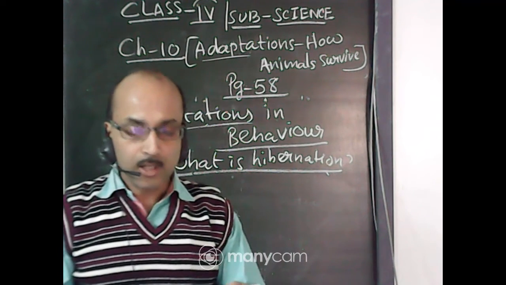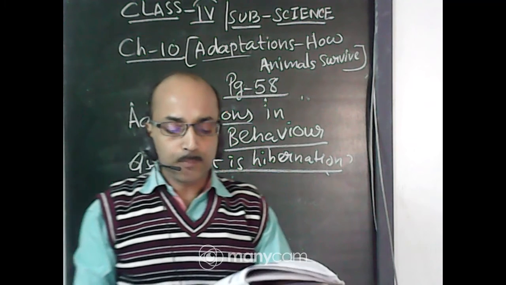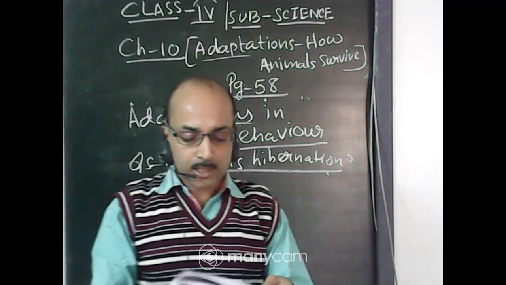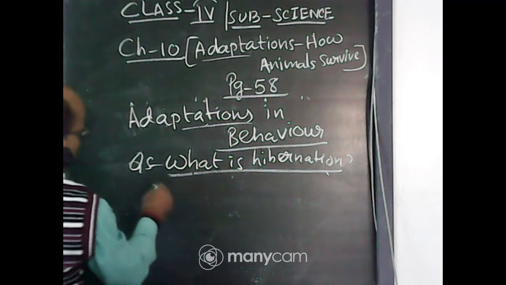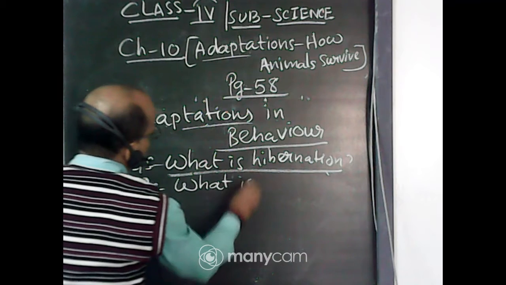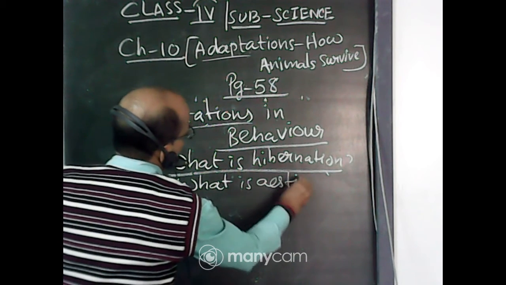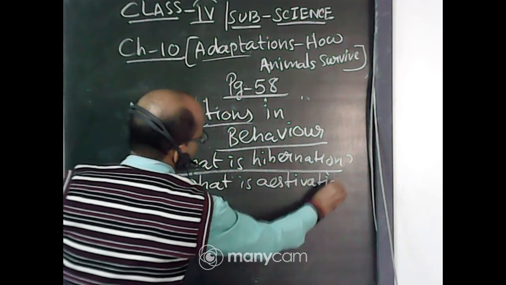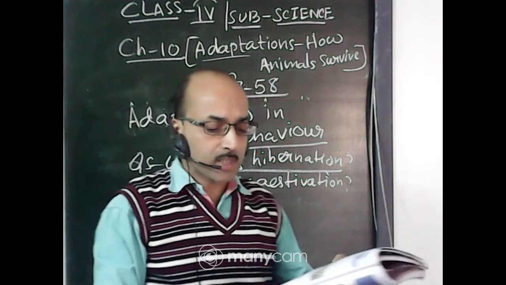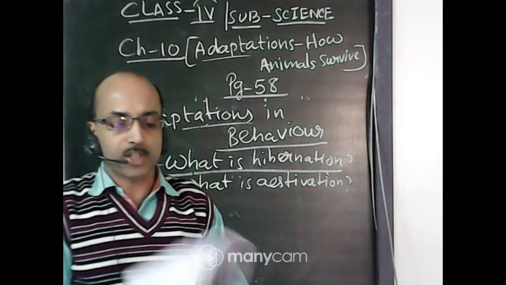Now comes estivation. What is estivation? The long sleep of some animals like snakes during summer is called summer sleep or estivation. So another question is, what is estivation? Estivation is summer sleep. The long sleep of some animals like snake during summer is called summer sleep or estivation.